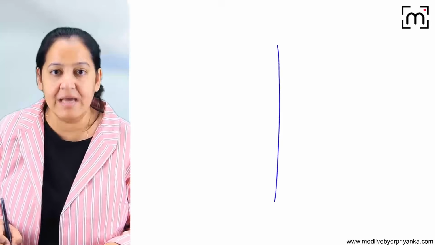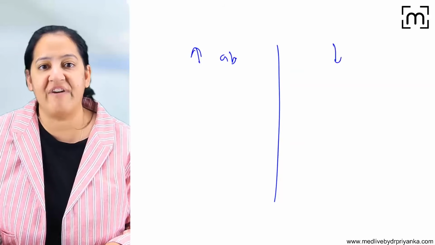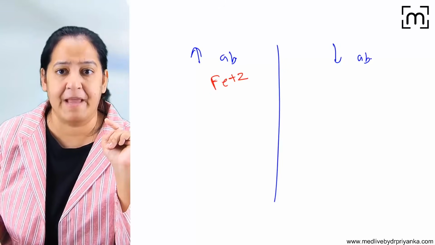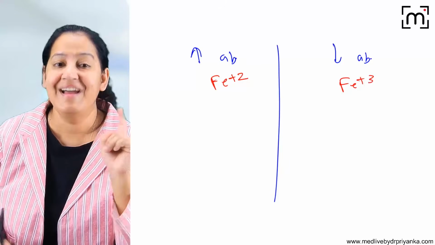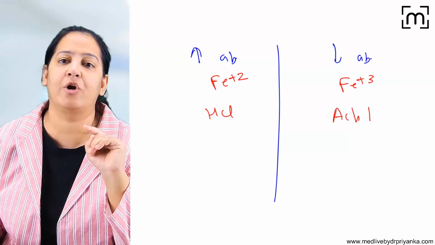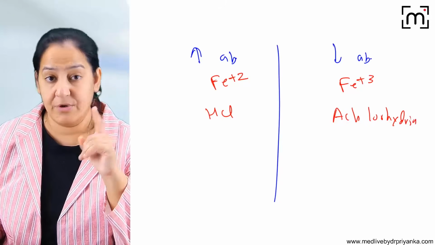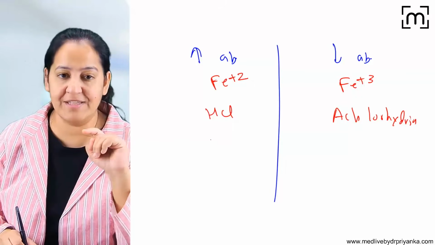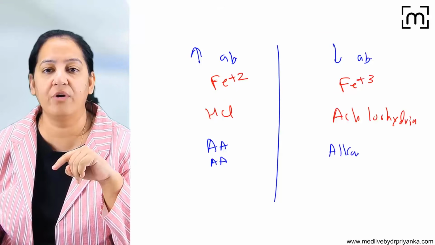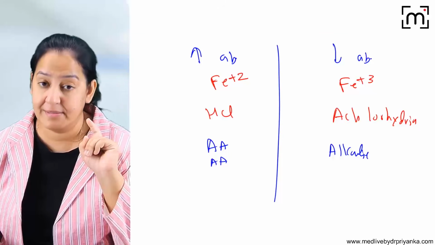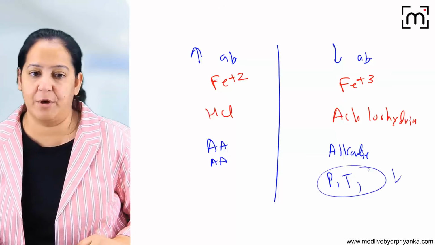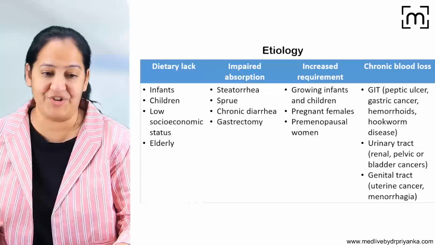So please learn the factors which increase iron absorption and the factors which reduce iron absorption. It's very easy to learn. Increased absorption is ferrous and decreased absorption is ferric. HCl increases absorption and absence of HCl, that is achlorhydria, reduces absorption. All the acids increase absorption, like ascorbic acid and amino acid, and alkaline food will reduce the absorption. Apart from that, phytates and tannates form chelates with the iron and reduce the absorption. So you have to learn these factors. You get a short or very short note on that.